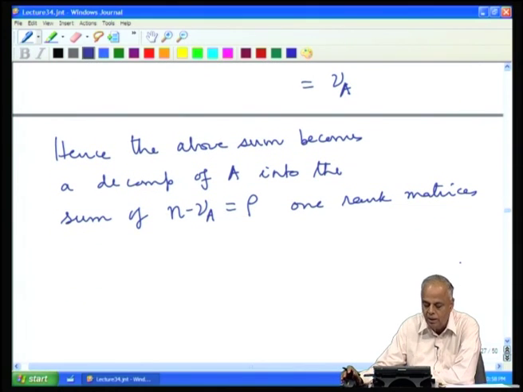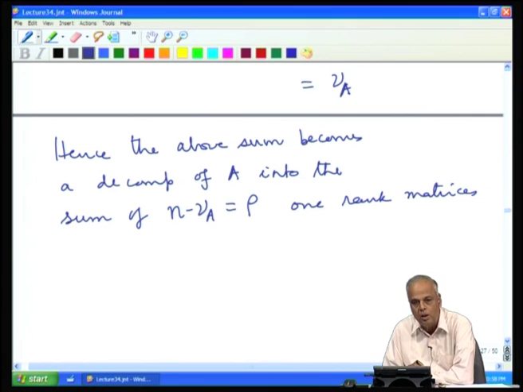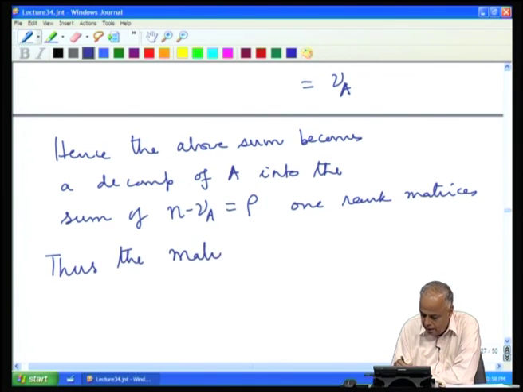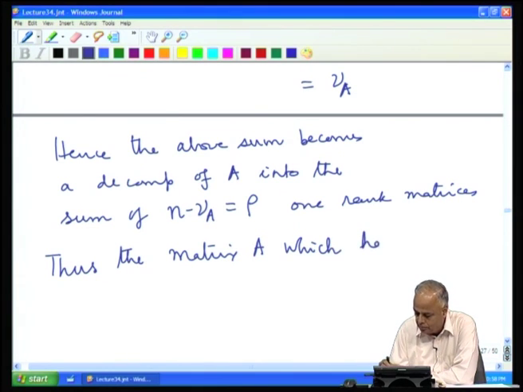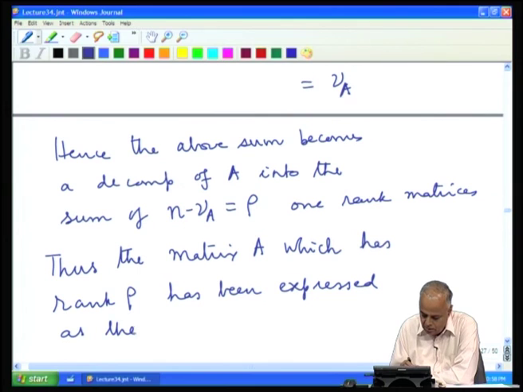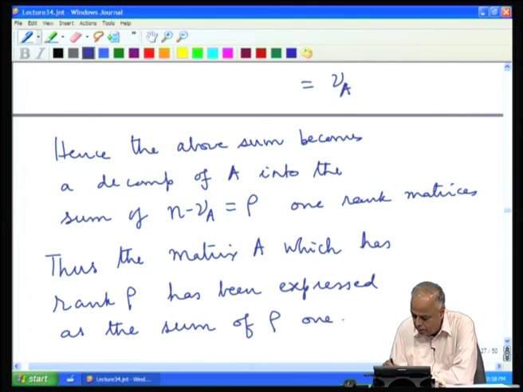So, thus we see that the matrix A which has rank rho has been expressed as the sum of rho rank 1 matrices.